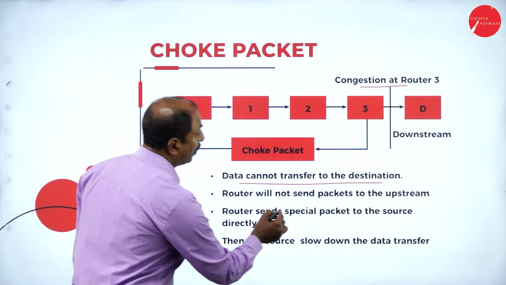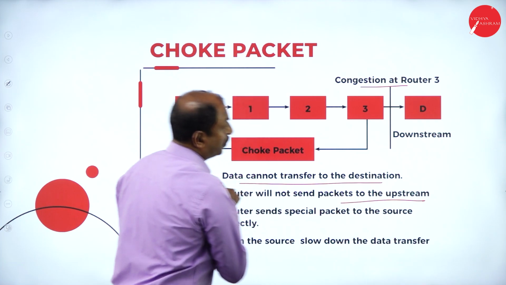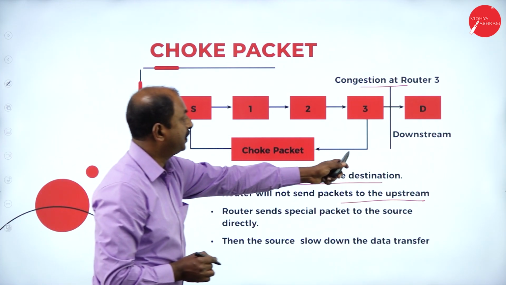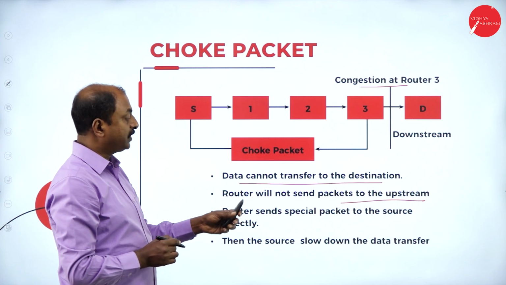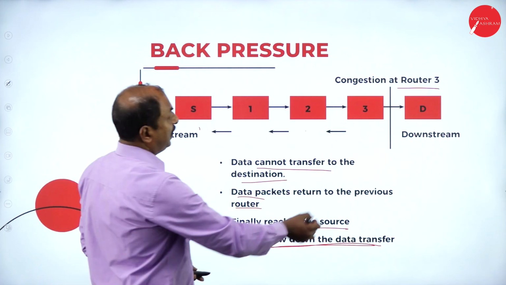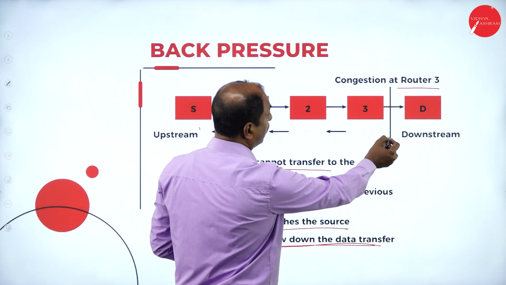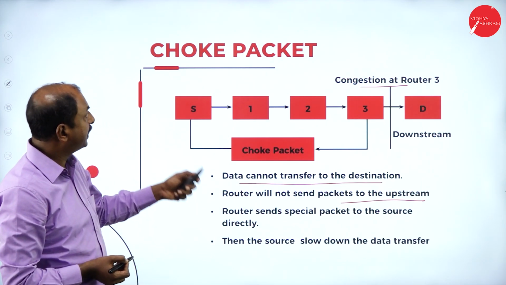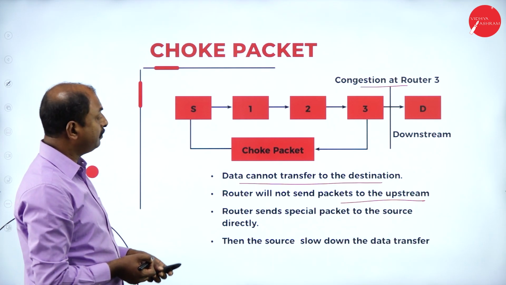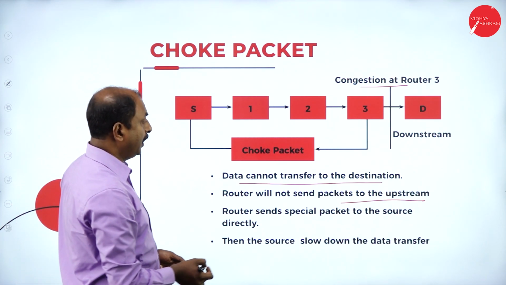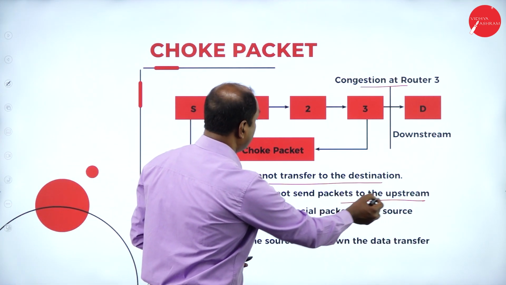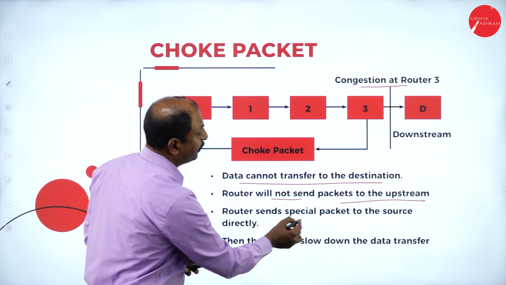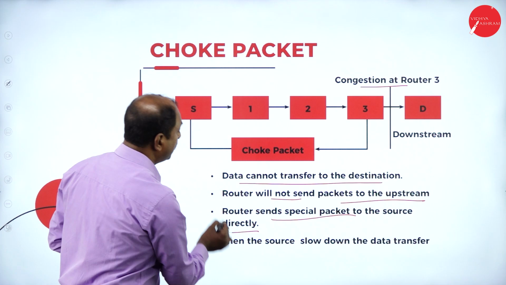Next, the router will not send packets to the upstream. Here it is downstream, and this is called upstream. As we have seen in the previous example, if there is any congestion here, the data packets move back to the previous router. But in the choke packet technique, data packets are not sent to the upstream, and the router sends a special packet to the source directly.